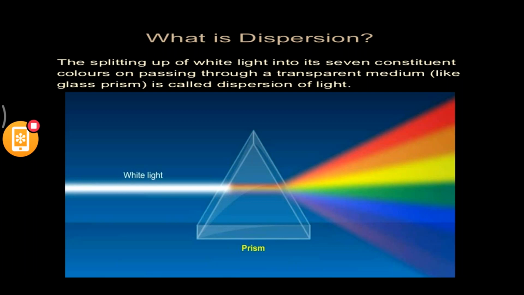Because there is a difference in wavelengths, the light gets split into different parts. We have Vibgyor here. Everybody should know what Vibgyor is. This phenomenon of splitting up of light into 7 constituent colors on passing through a transparent medium like a glass prism is called dispersion of light.